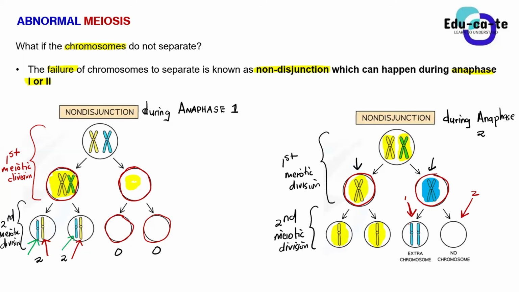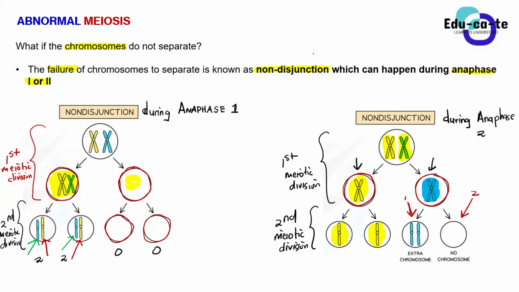But did they do that here? No, they didn't. Instead, all the chromatids did separate indeed, but all of them went to only one cell. So they did separate, but they didn't separate. You can just say that. They were supposed to go into these two different cells, but they went to only one cell. That's where the error happened.